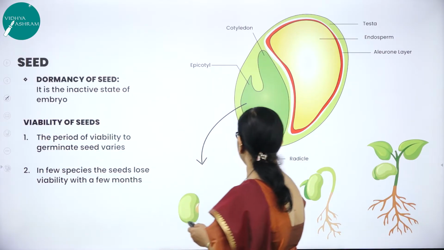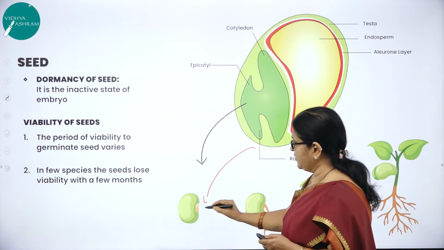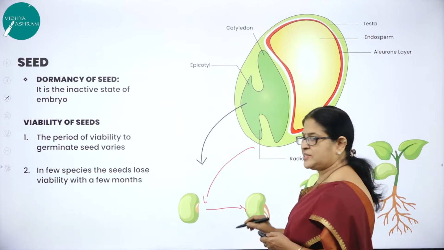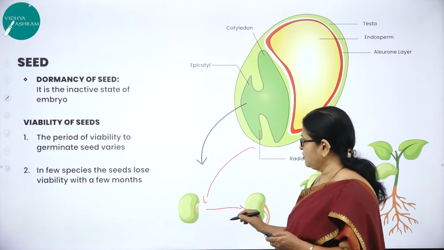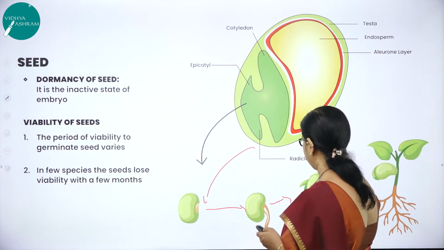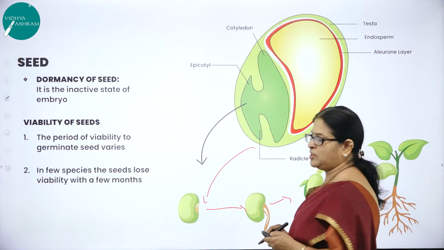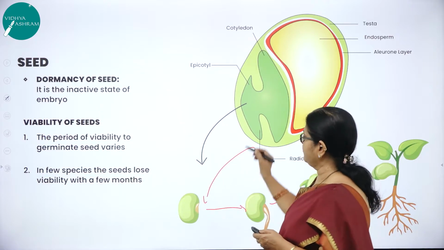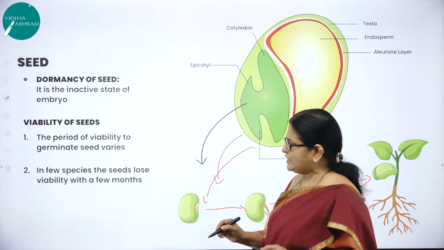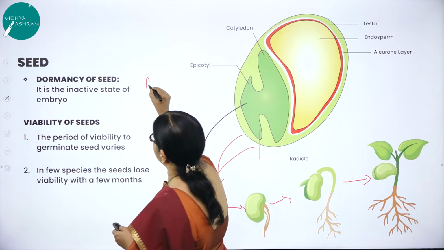Here you can see the seed which has undergone seed germination into a small sapling. Here you can see a small plant is produced from the seed. Now let us study about the advantages of seed.